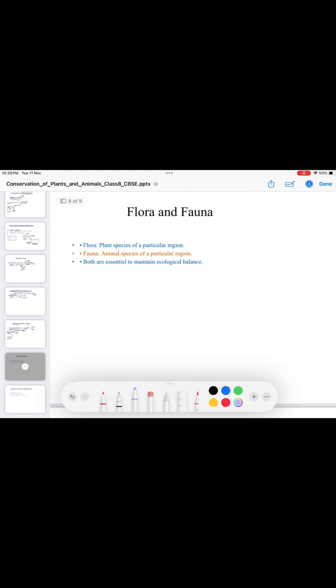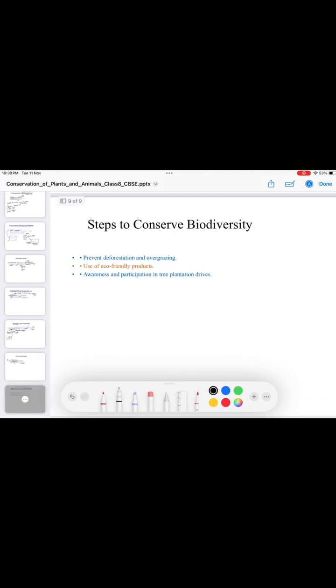Now we will discuss flora and fauna. You know about biodiversity: the different varieties of organisms living in a region, that total collection of organisms, is called biodiversity. Now flora is all the plant species of a particular region or biodiversity, and all the animal species living in a particular region or biodiversity is called fauna. Both are essential for the ecosystem to maintain the ecological balance, the food chain, and also the natural conditions of that zone.